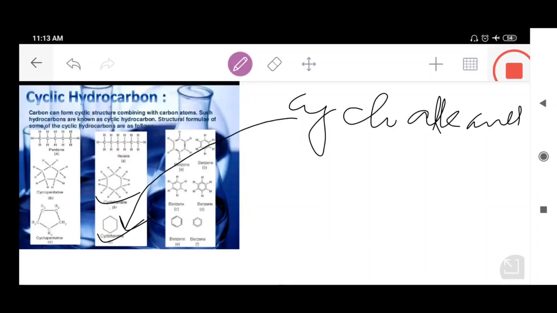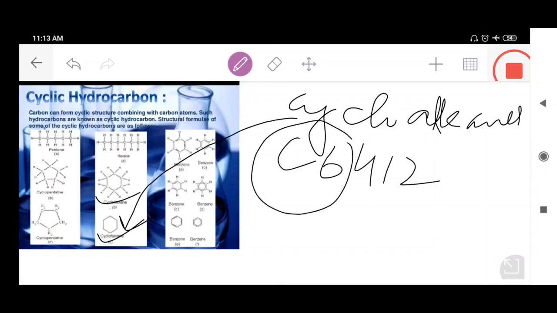I told you firstly that the molecular formula of cyclohexane is C6H12, which means it contains 6 carbon atoms.